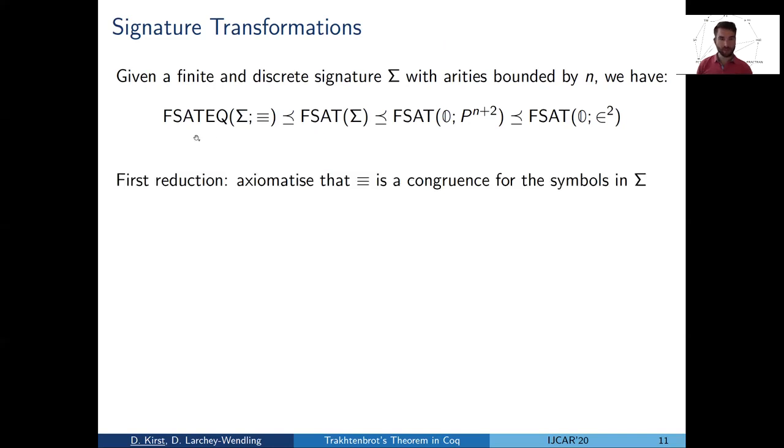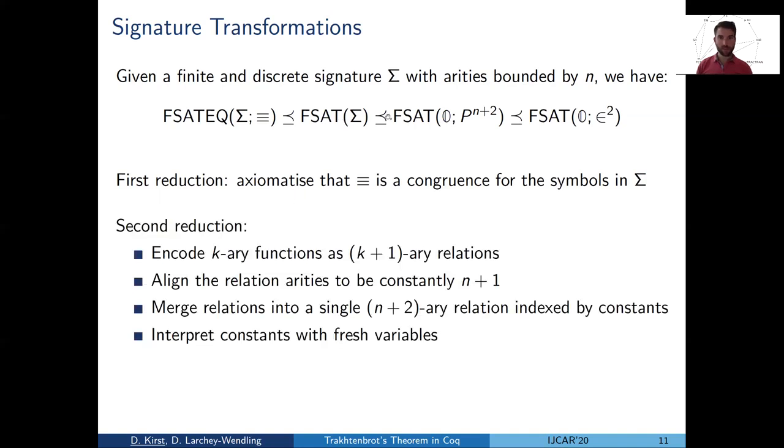The first reduction is in fact trivial and exactly as one would expect on paper. So we just have to axiomatize that the equality symbol is a congruence for all other symbols in the signature. And then we're done. The reduction in the middle is in fact yet another chain, but all steps here again are elementary. So basically what one does is one first encodes all function symbols as relations, then the relations are merged into a single relation. On the fly, some constants are introduced that we have to get rid of again. But everything is as one would expect.